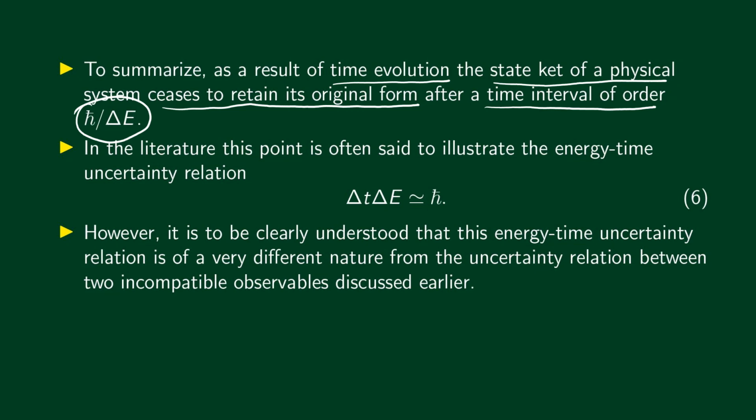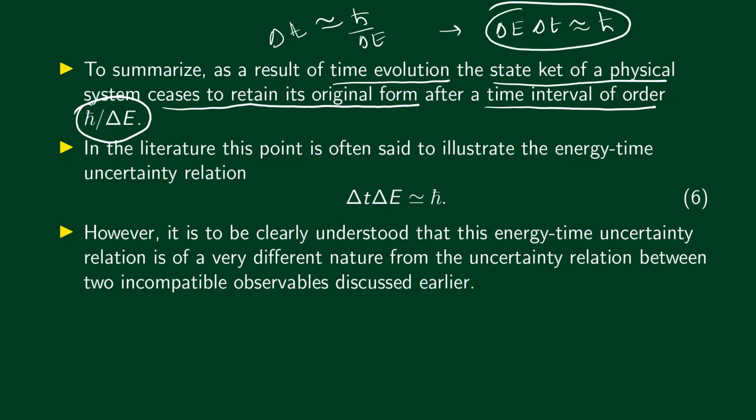Now we did all calculations by assuming that t equal to 0. We could also take some t equal to t0, and then instead of t in this expression, we have t equal to h bar divided by delta E. If we started with some t0, we would have the result as t minus t0 is of the order of h bar divided by delta E. Or simply we can write this as delta t is of the order of h bar divided by delta E. Or we can write this relation as delta E multiplied by delta t is of the order of h bar. Sometimes this relation is also called the energy time uncertainty relation.